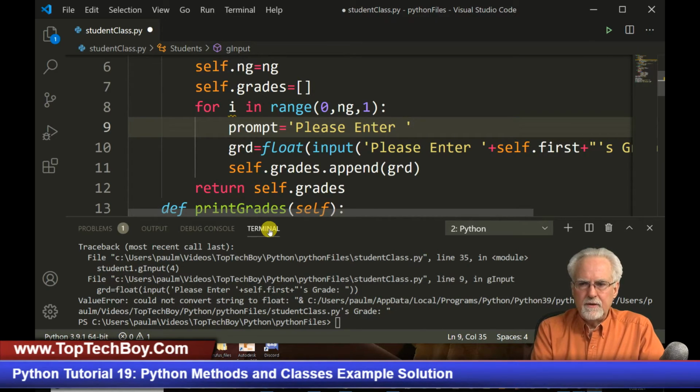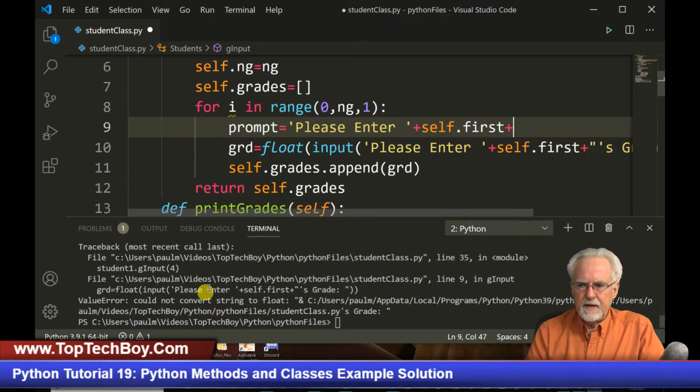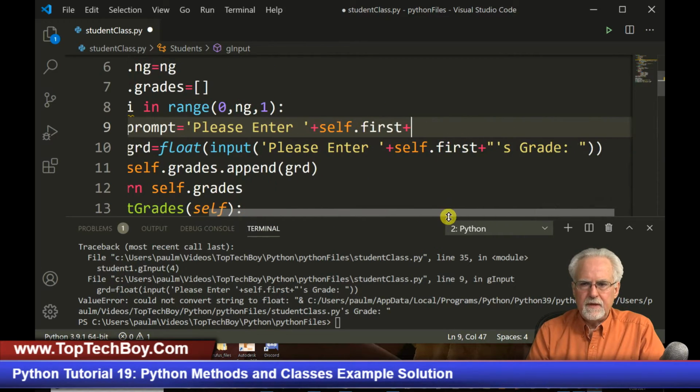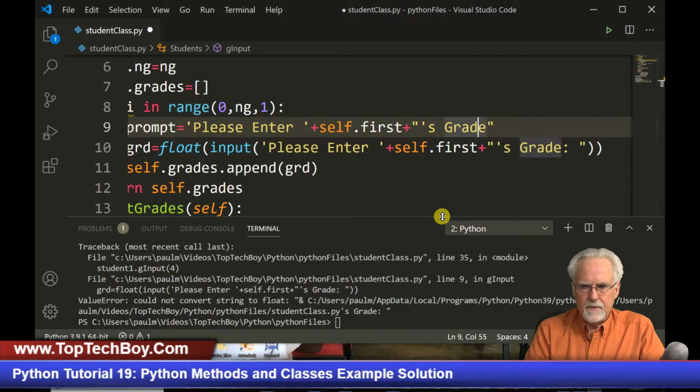And then I'm going to concatenate that with self.first, which it should know. And then I'm going to concatenate that with the string, quotes, apostrophe S, grade. Okay, now I am closing that string.